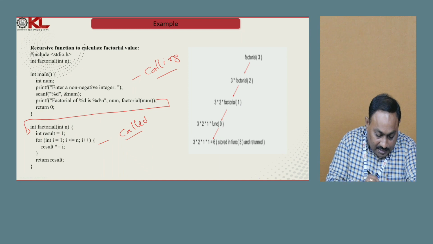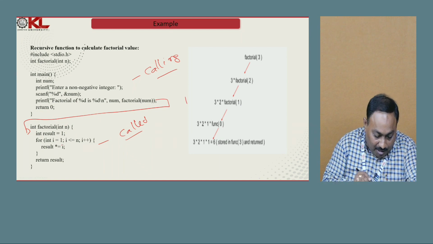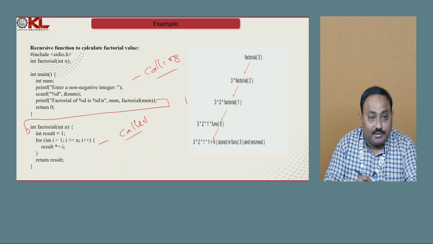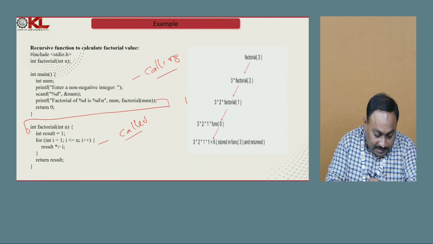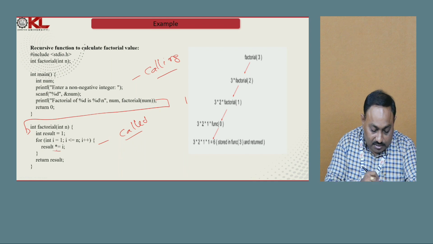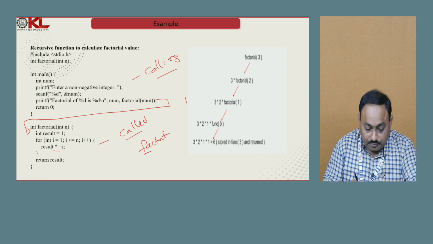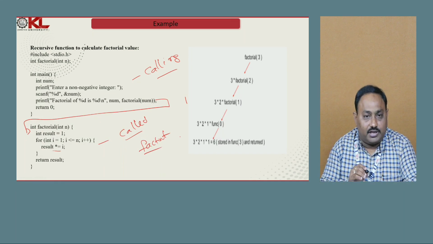Initially the result is 1, and then with the help of the for loop I take the counter variable i. Every time i is incremented and multiplied with the result, so that I am able to get the factorial value. This is what we have done earlier.